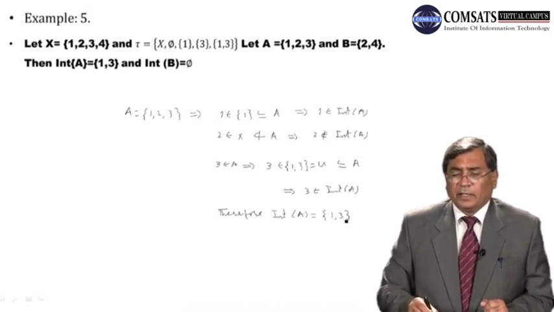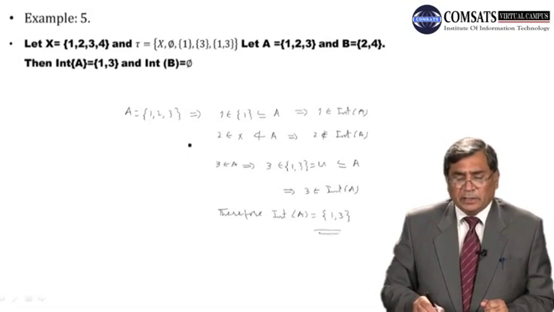Similarly, you can find int of B. Now B in this case is equal to {2, 4}.